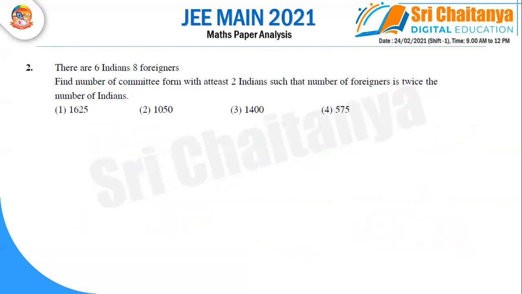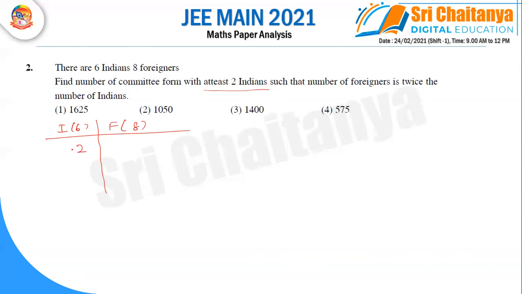Right. So there are 6 Indians, 8 foreigners. Find the number of committees formed with at least 2 Indians such that the number of foreigners is twice the number of Indians. So a condition is given. First I'm taking Indians and foreigners. How many are there? There are 6 Indians. So I indicates Indians and F indicates foreigners. So observe, at least 2 Indians we should take in the question.